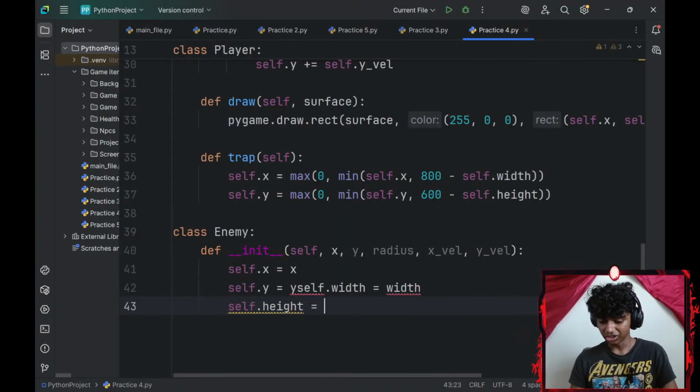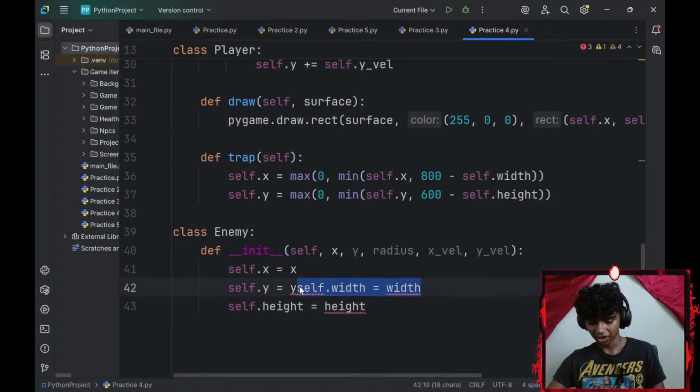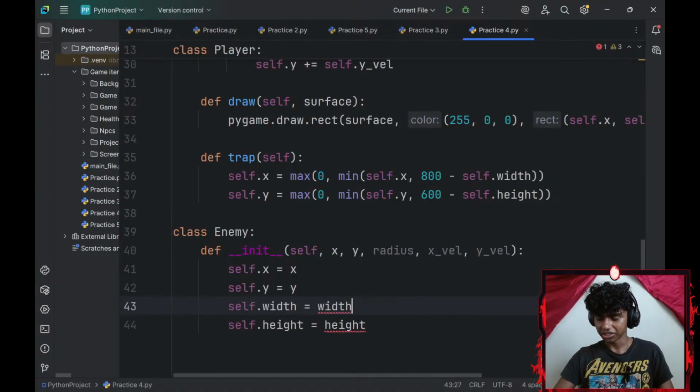Self.height equals height. Guys, do I have long nails that I can't click anything properly? I mean, I do have long nails. I honestly don't have time to cut my nails. I should probably cut them.